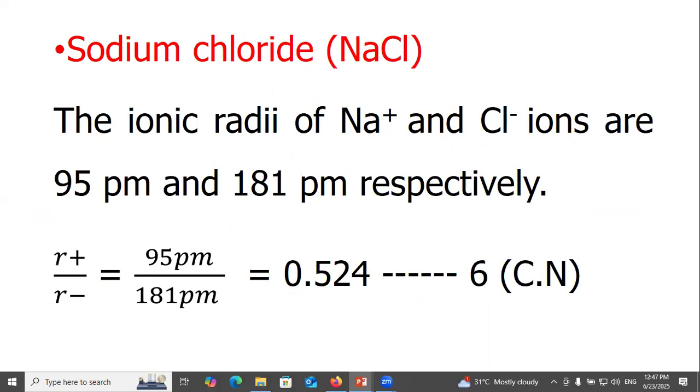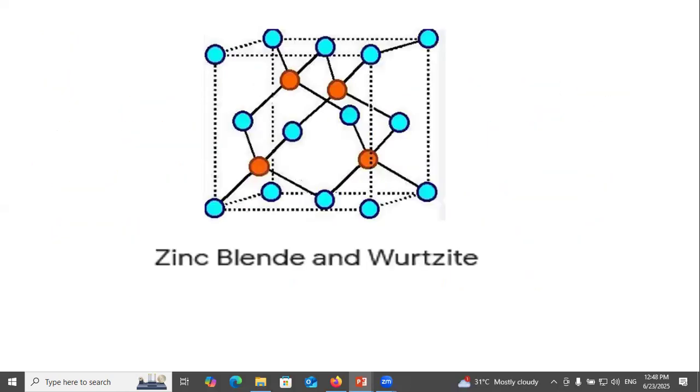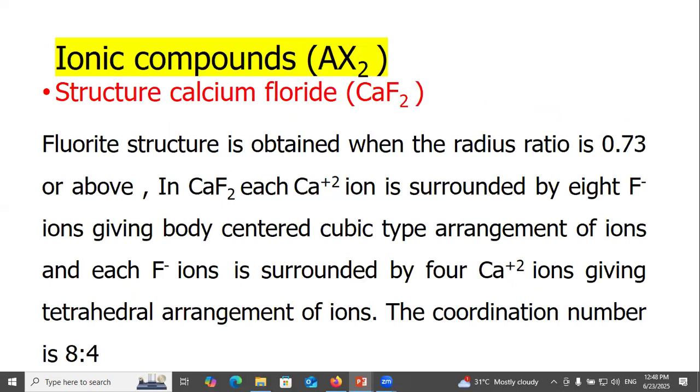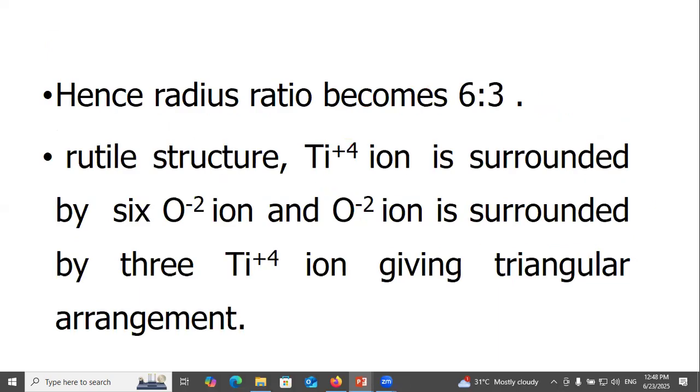Sodium chloride structure, coordination number 6. Zinc blende, coordination number 4. Ionic compounds of calcium chloride, lead is 0.73 or above. Titanium oxide.